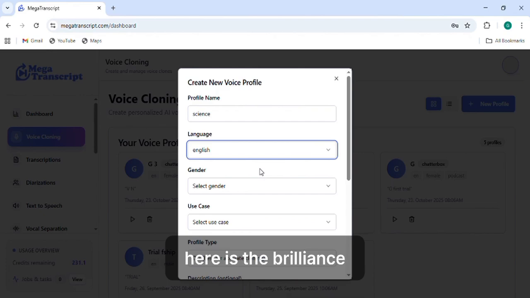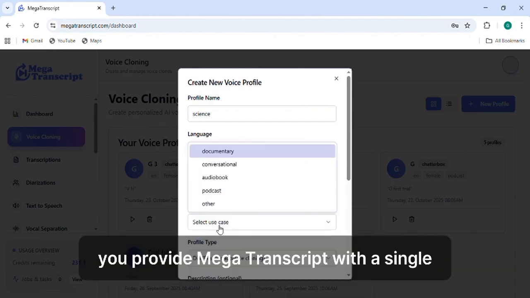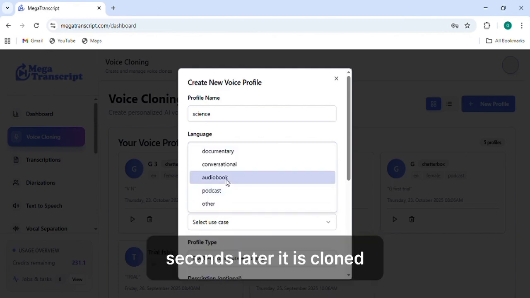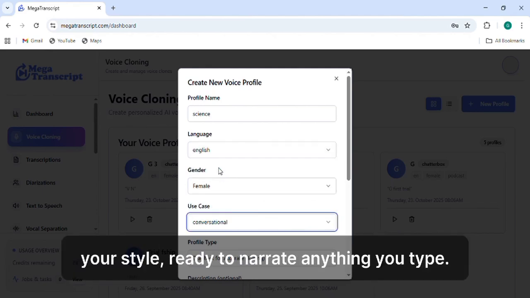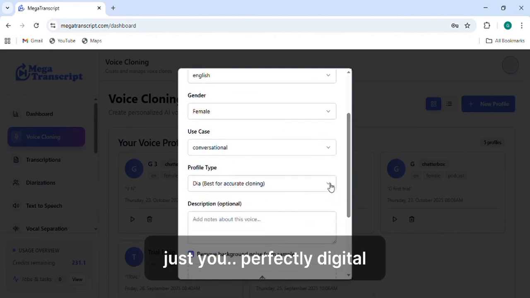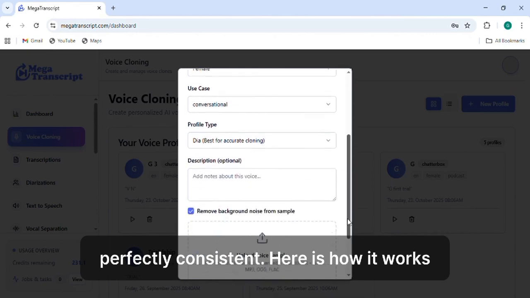Here is the brilliance. You provide Megatranscript with a single clean sample of your voice. Seconds later, it is cloned. Your voice, your tone, your style, ready to narrate anything you type. No robots, no stock voices, just you, perfectly digital, perfectly consistent. Here is how it works.